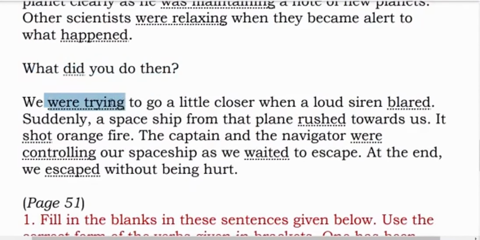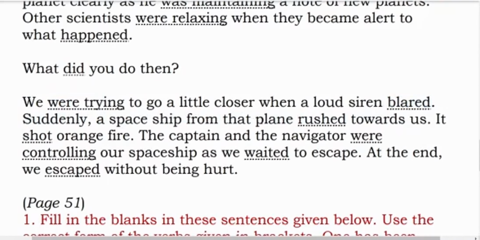We were trying to get a little closer when a loud siren blared. Now the meaning of blared is, let us take the example of a siren itself. You know what a siren is? It is like a horn that is very loud. When the siren blows, we call it blare. Again over here, action 1 and action 2.